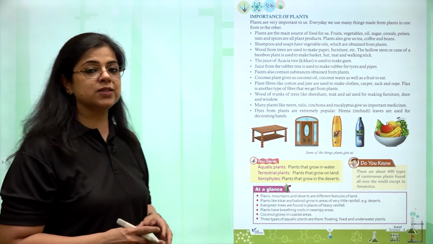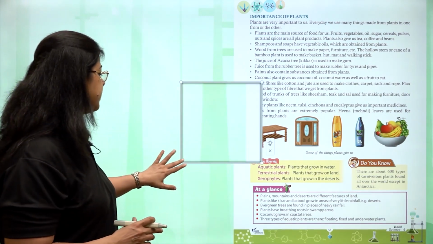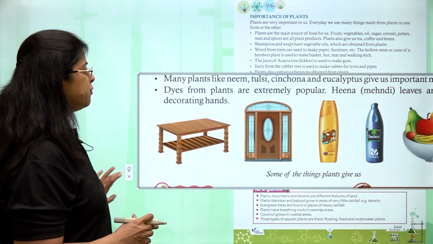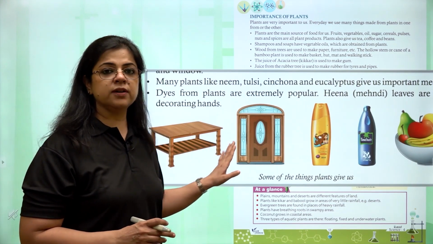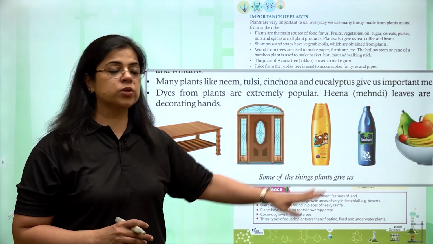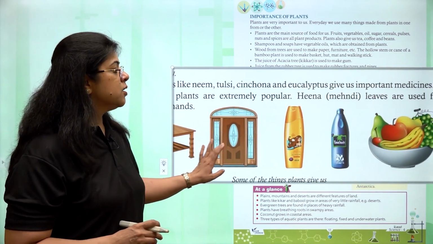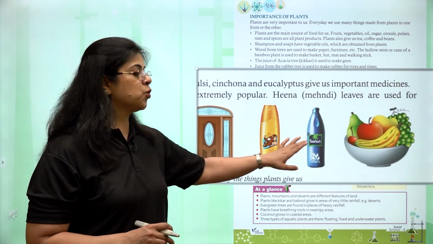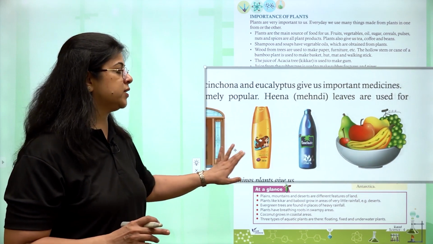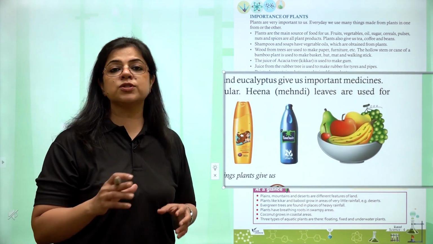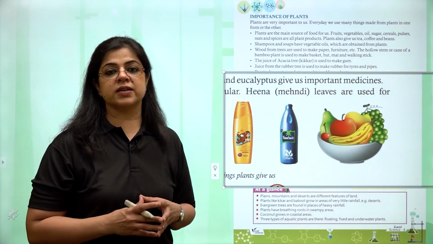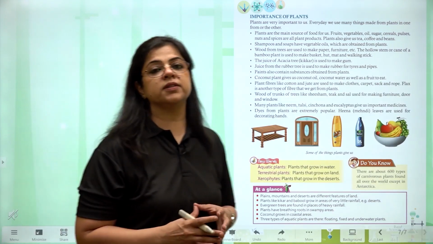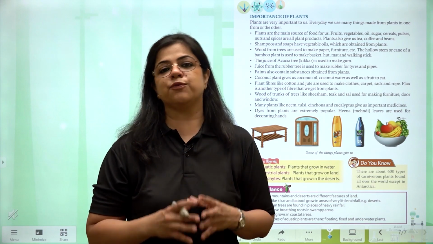As we can see in this picture, there are many things that we get from plants. We get wood, which we use to manufacture furniture, doors, ships, boats, etc. We get soap, we get resins from rubber plant, we get oil from coconut plant, we get fruits and vegetables, and we also get perfume from flowers. We get oil from vegetables. These are some of the very important things that human beings need from plants.